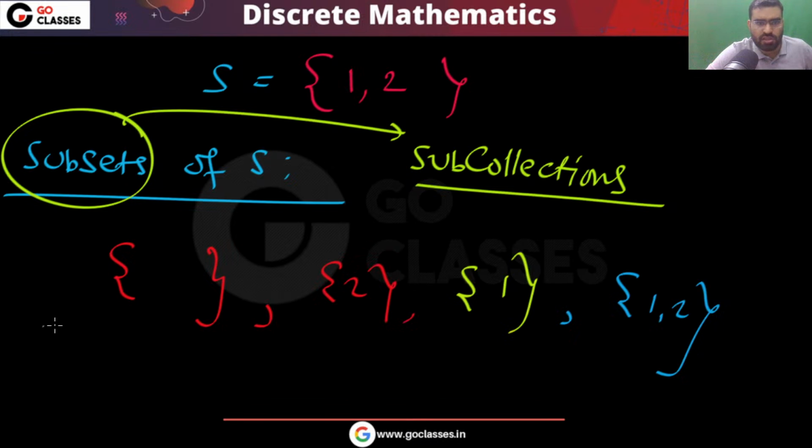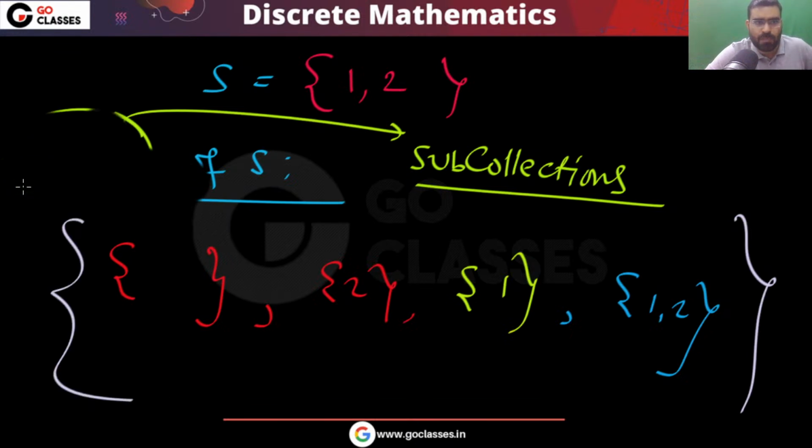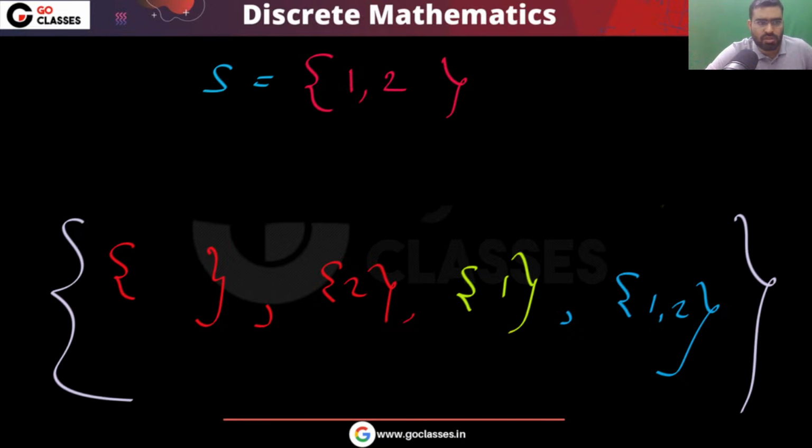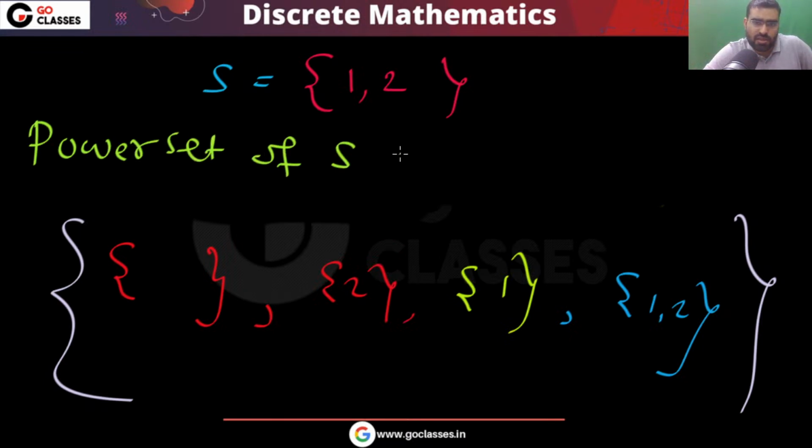Now, if you make a set of all these subsets, means all these subsets, if you put them in a set, that will be called the power set. So this is the definition of power set. This will be called the power set of S. You can denote this by P of S, power set of S, or you can denote this by 2 power S. These are the notations.